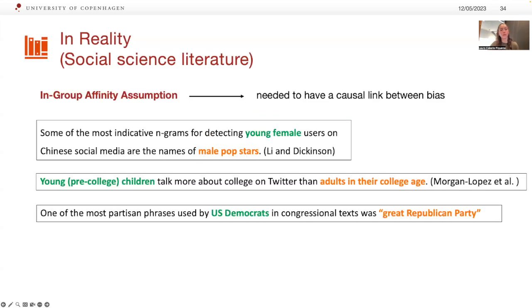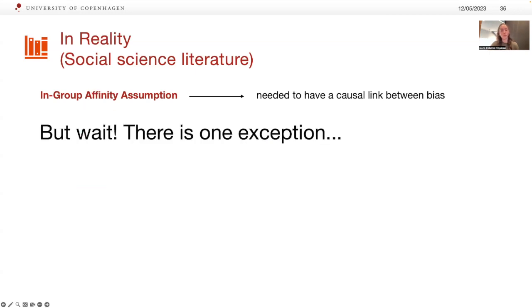Finally, we would like to provide some examples retrieved from social science literature that show how we tend to talk more about others than about ourselves, supporting that the in-group affinity assumption doesn't hold in reality, and this is clearly connected with the thought experiment that we saw at the beginning. But there is one exception for which the in-group affinity assumption holds, and these are slur terms. We'll leave this as a cliffhanger, so if you are interested, you are very welcome to go to the paper and read about it.